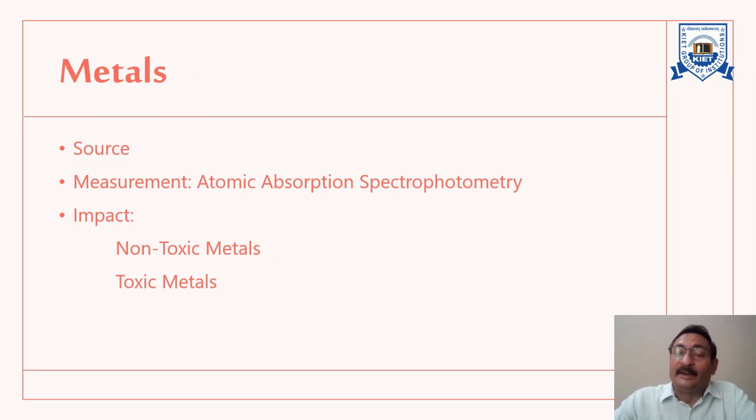The next parameter which we have to discuss is metals. Actually, all metals are soluble to some extent in water, while an excessive amount of any metal may present health hazards. Metals are harmful even in small amounts when they are toxic in nature. But if they are non-toxic, then in a small amount they are not harmful, and sometimes they are beneficial also.